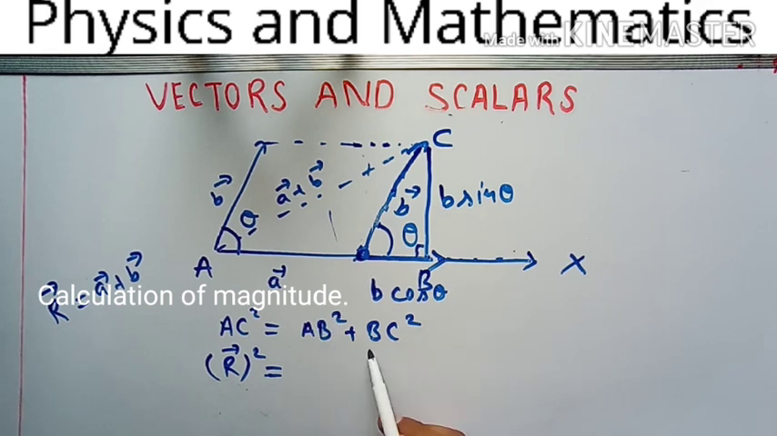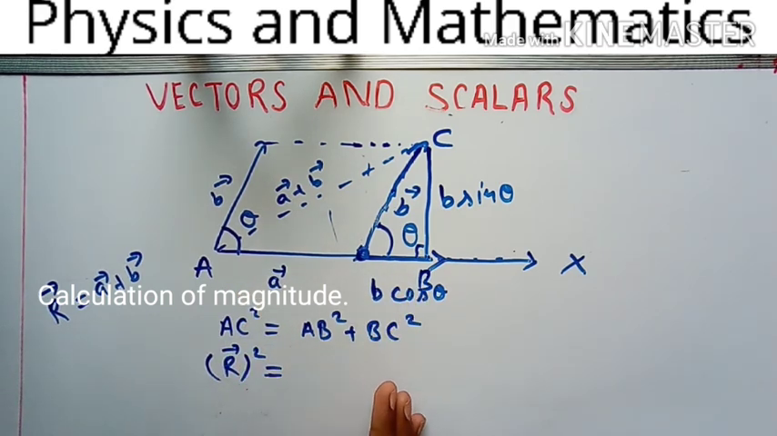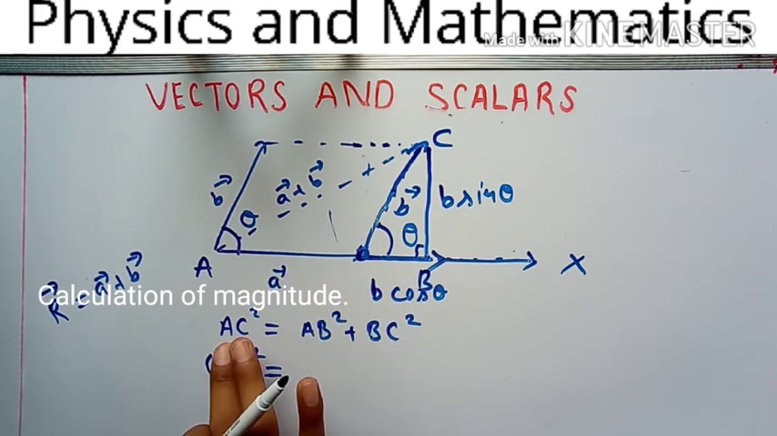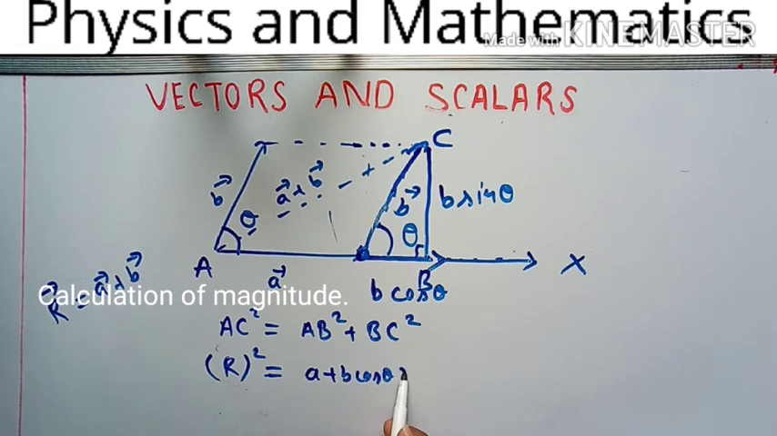AB square plus BC square. For AB square, this time you have to work on length, so you cannot choose the vectorial form for working on the length, understand? So I am taking magnitude only. R square is equal to how much? Very good, (A plus B cos theta) whole square. You can see AB, A plus B cos theta. And what about BC? BC will be (B sin theta) whole square.